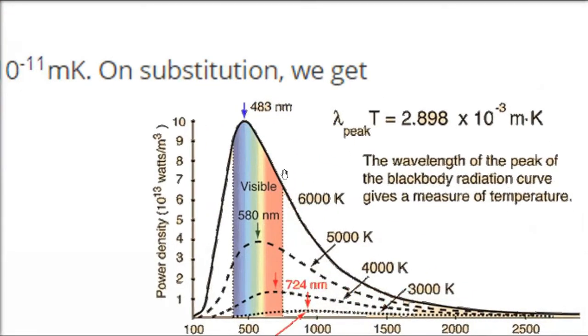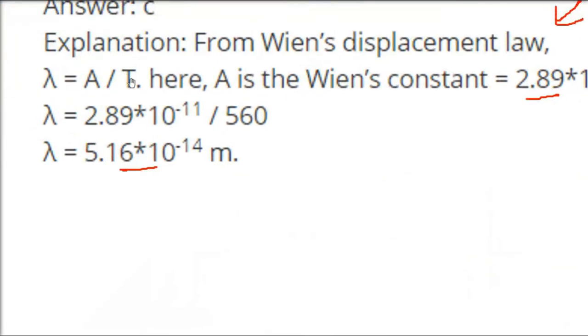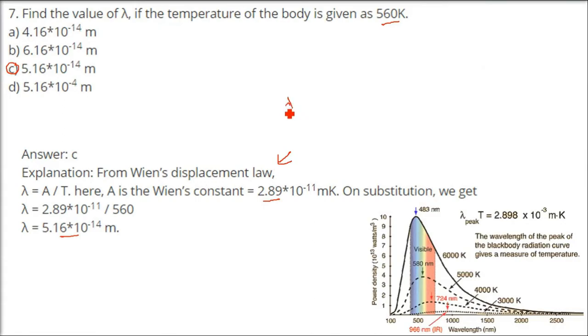So you can again understand here with this temperature and the lambda, if you multiply the wavelength and the temperature, they will always be a constant. That is how this graph is having a proper pattern. You see, an almost bell-shaped curve is there, because lambda into T will always be a constant.